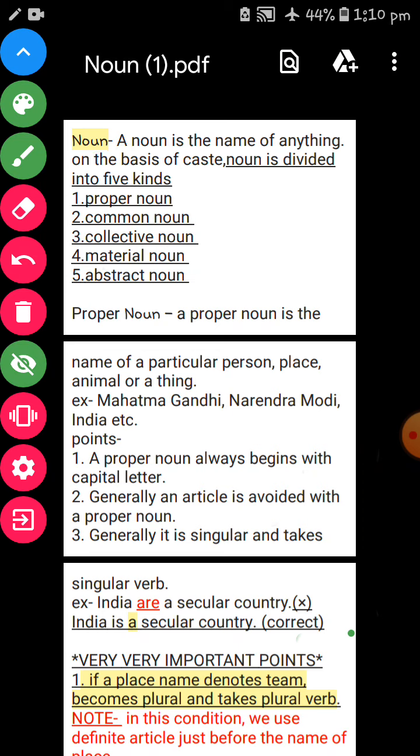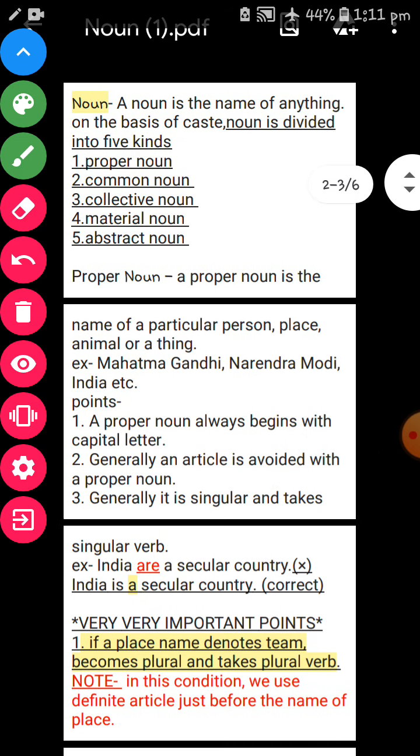Noun has been divided into five kinds. The first one is proper noun, second is common noun, third is collective noun, fourth is material noun, fifth is abstract noun. In earlier classes you have all studied these topics. Once again we will study, and I guarantee that you will learn something extra from what you have learned before. Whatever I teach you, you must revise, and pen down in your respective notebooks.